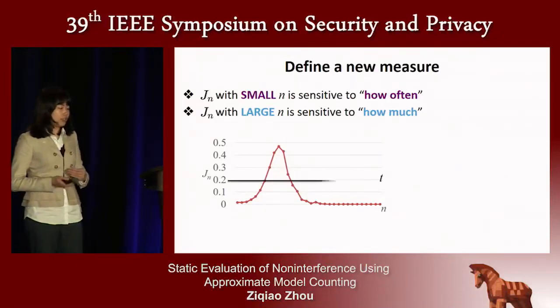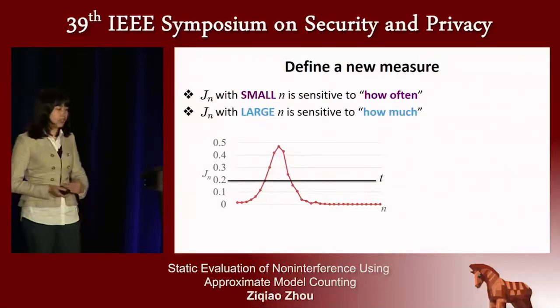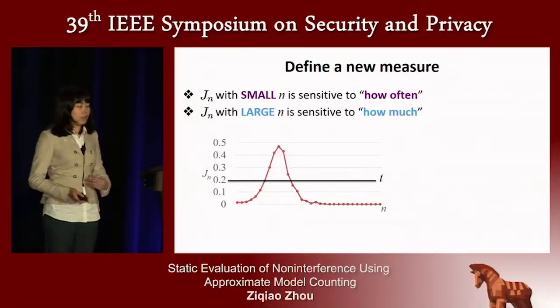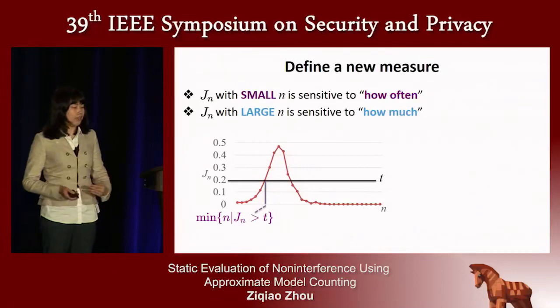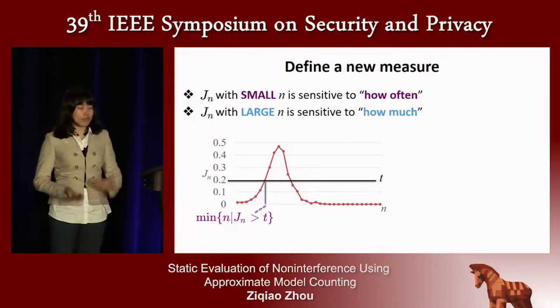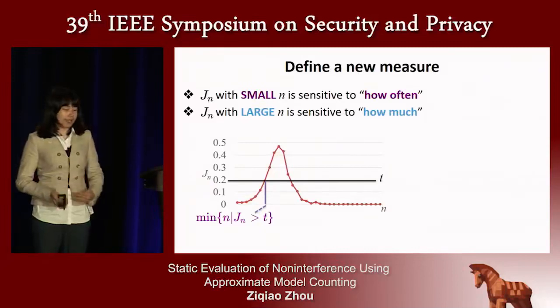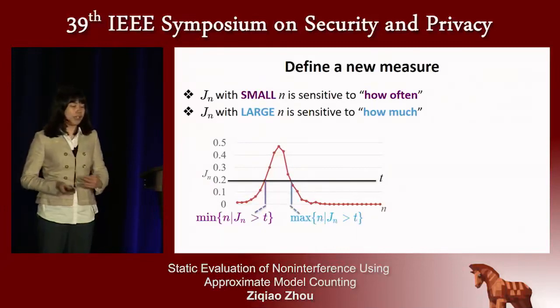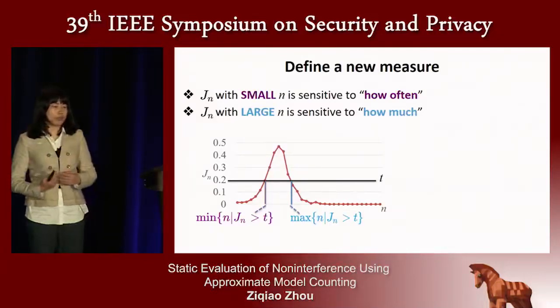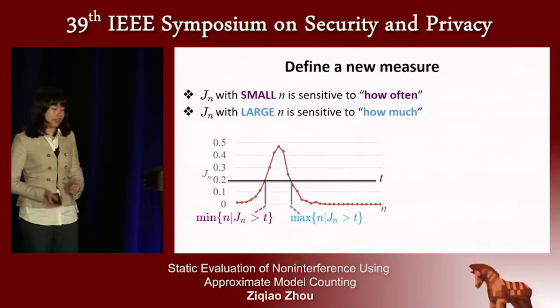So we could first define a threshold for the Jaccard distance, and then use the minimum secret set size n that makes your Jaccard distance reach the threshold to represent how often the secret info is linked. And use the maximum secret size n that makes the Jaccard distance reach the threshold to represent how much info is linked.